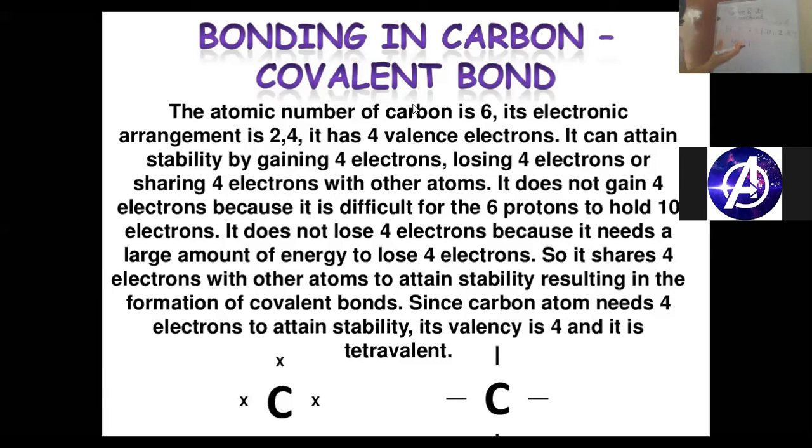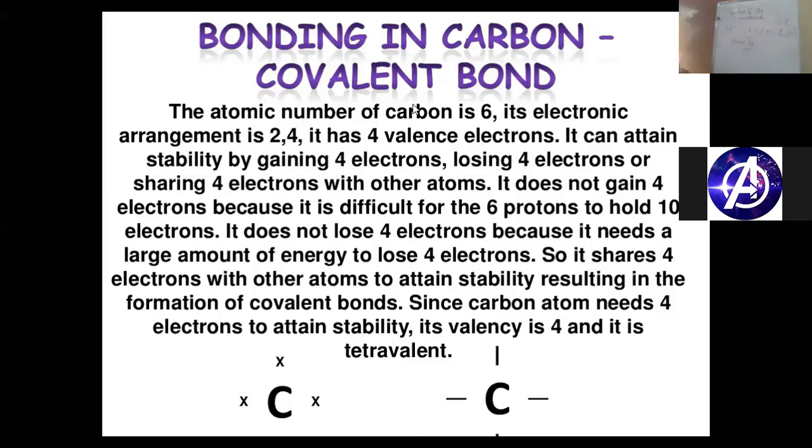If we are going to represent the electron dot, in the electron dot we are not going to show those shells which are complete. Like its K shell is complete, its L shell is complete, its M shell is only incomplete. Then we won't be showing the K shell, we won't be showing the L shell. We will be depicting only those electrons which are present in the valency shell, which are present in the last shell. So how many electrons are there in the last shell? 7 electrons are there in the last shell. 1, 2, 3, 4, 5, 6, 7.